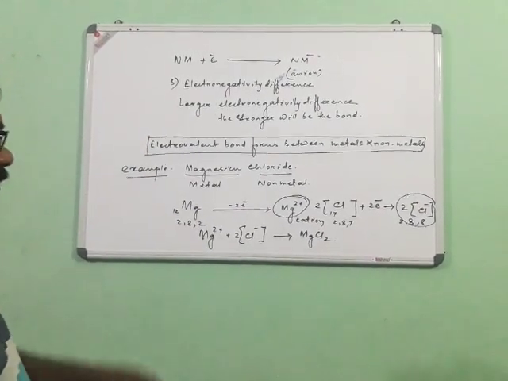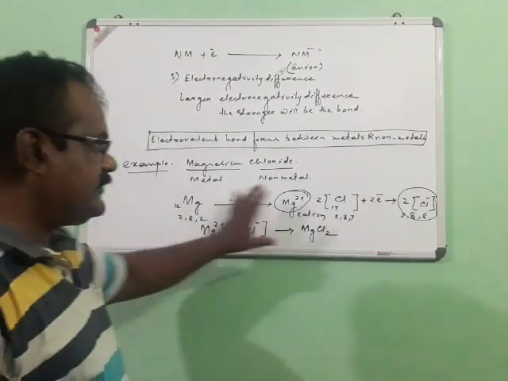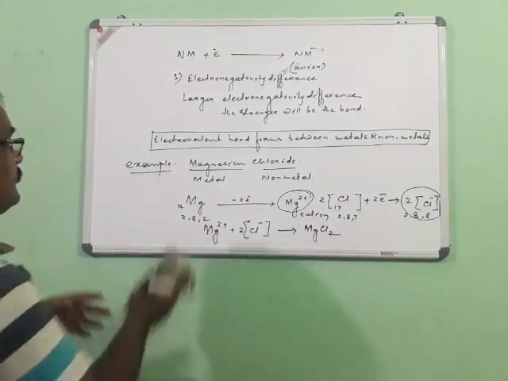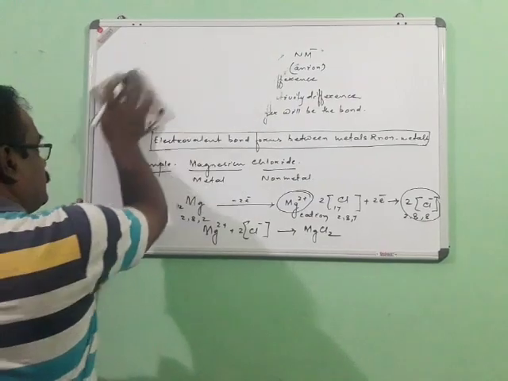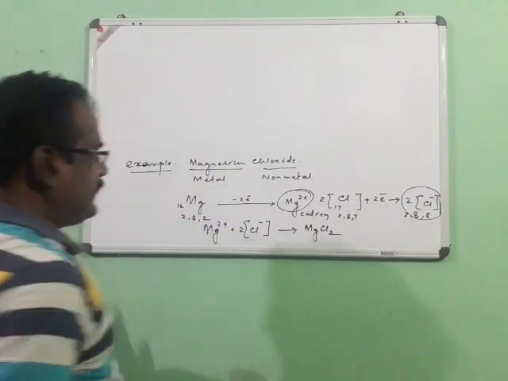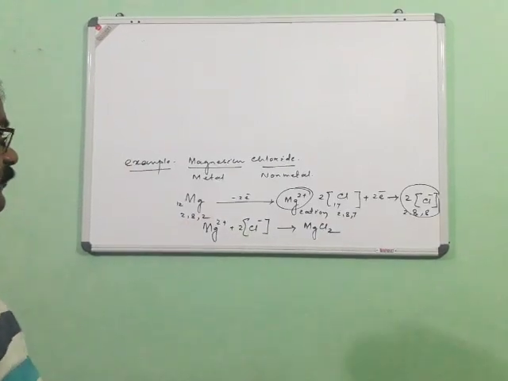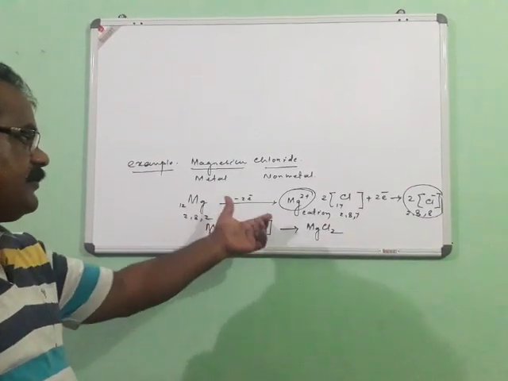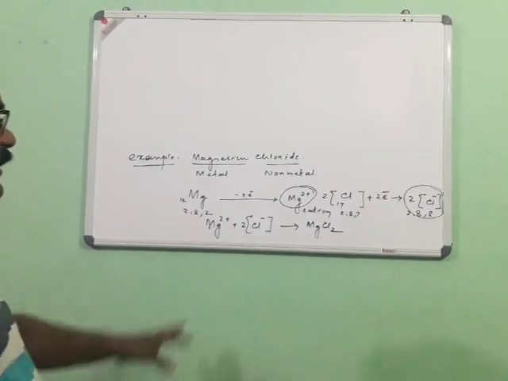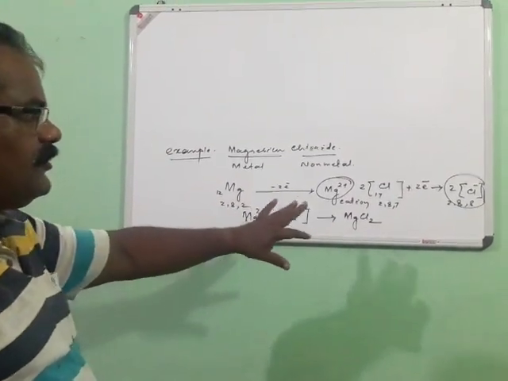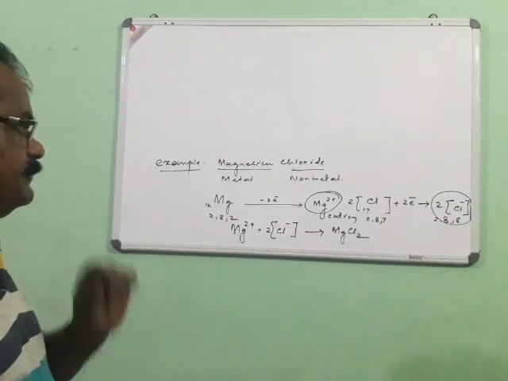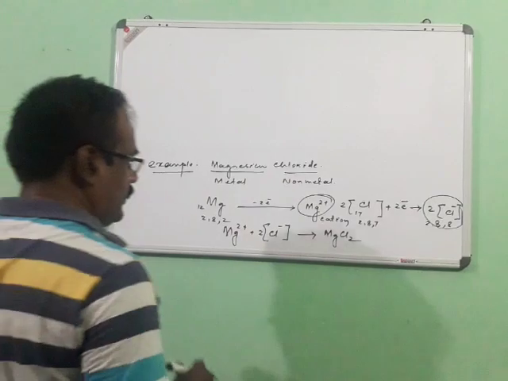Now this entire process can be represented by an electron dot structure. In an electron dot structure, it is very important to represent the electrons of two different atoms in two different manners. If one is represented by a dot, the other may be represented by a cross, or by an empty circle.